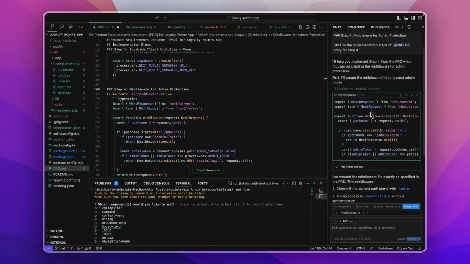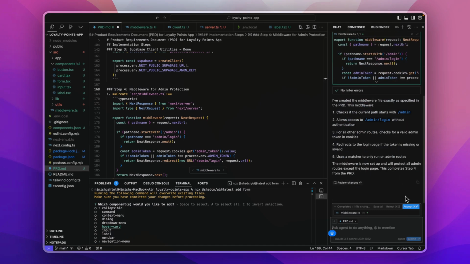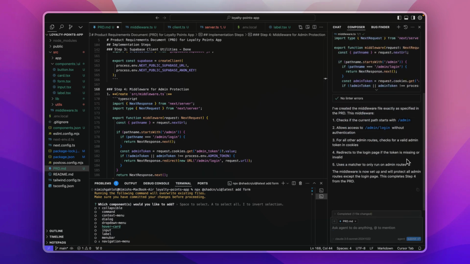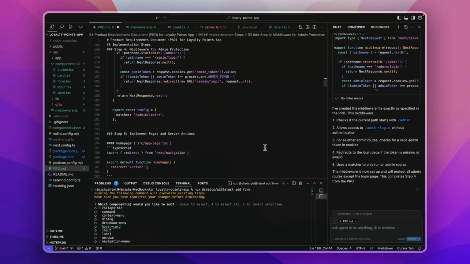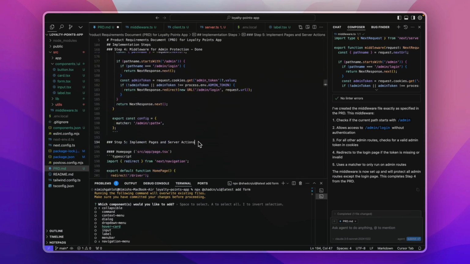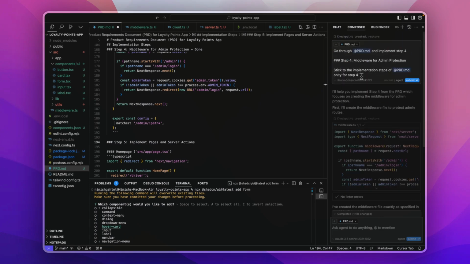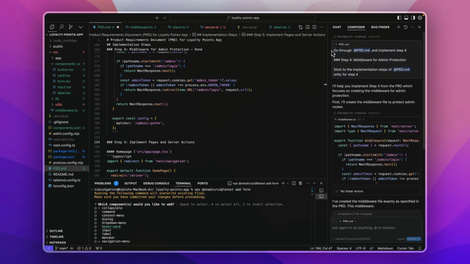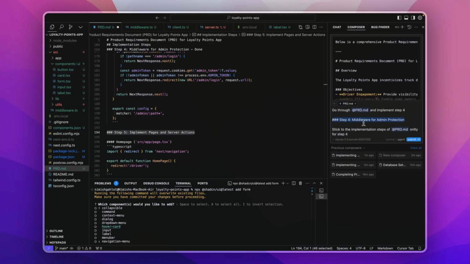I see that it has implemented step 4 for us. I will just accept this. And now our step 4 is completed. Now let's go to step 5. I will open up a new composer window, drop the same prompt again, and change step 4 to step 5 in this prompt. The rest of the things remain the same.